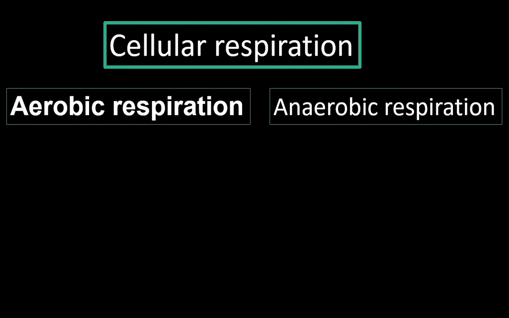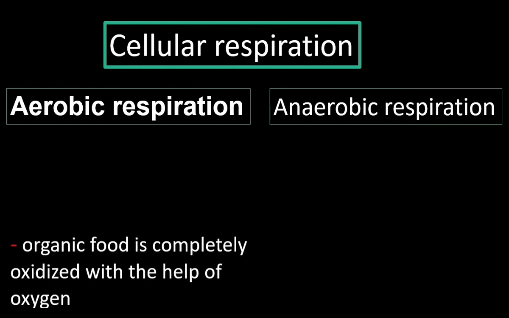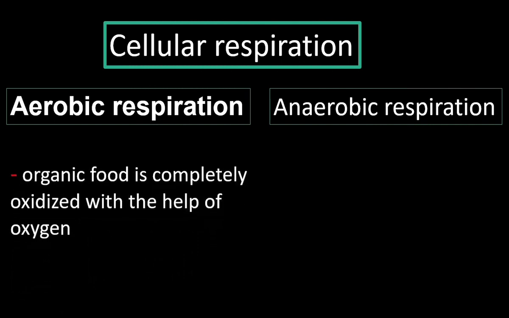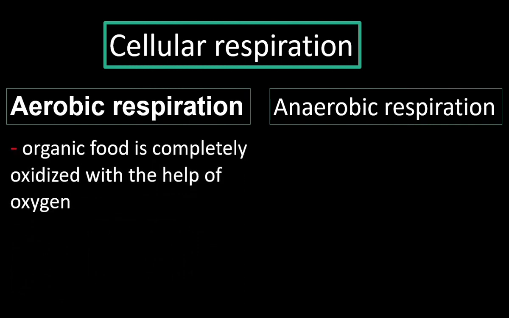In aerobic respiration, oxygen is used. Oxygen is not used in anaerobic respiration. Organic food is completely oxidized with the help of oxygen in aerobic respiration. Anaerobic respiration takes place without oxygen. Here, food is not completely oxidized.